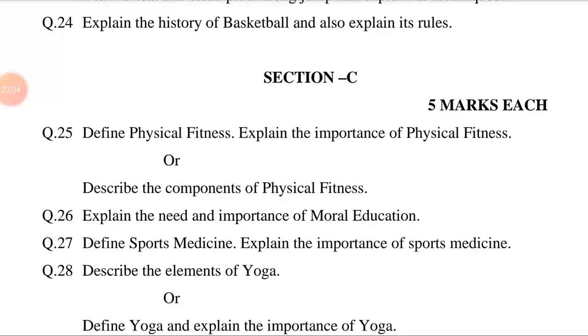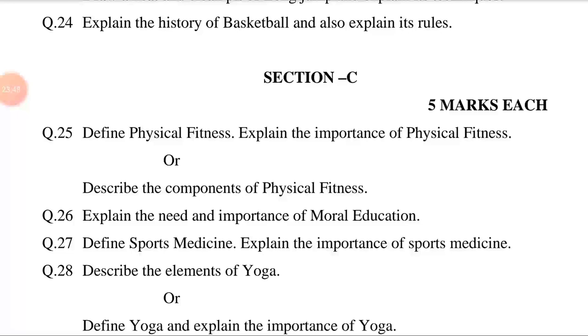Question number 24. Explain the history of basketball and explain its rules. This question is also related to chapter number 7, concept of major games and sports. The answer may be, first of all, history of basketball. The game of basketball as we know it today was introduced by Dr. James Naismith, a physical education instructor at YMCA College in Springfield, in December 1891 to condition young athletes during cold.